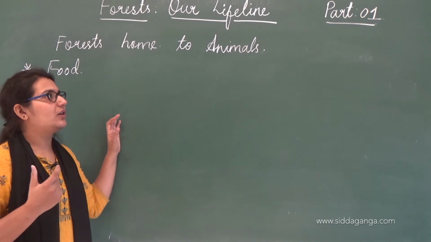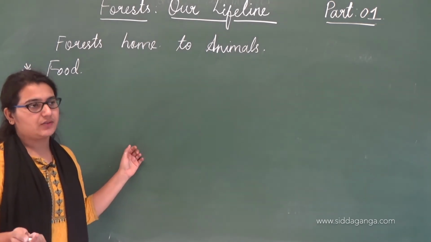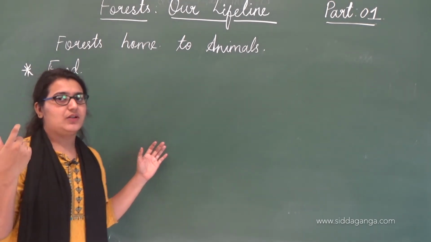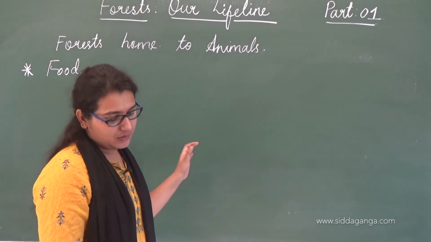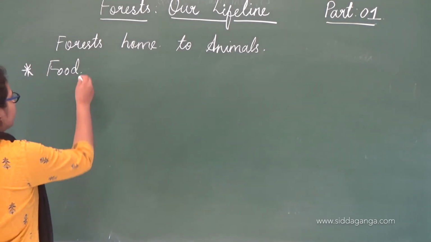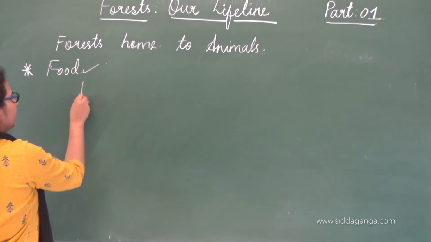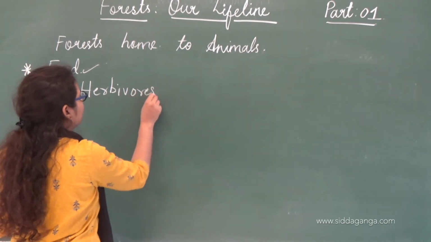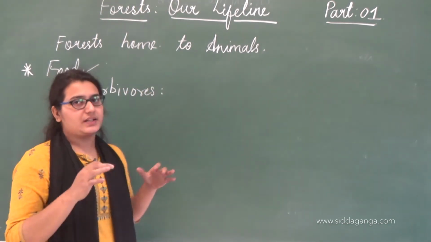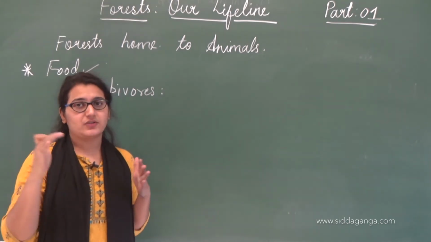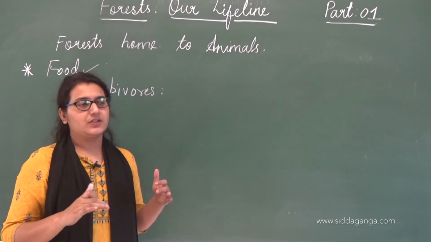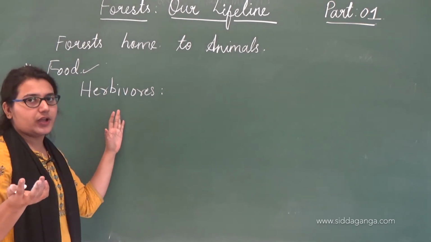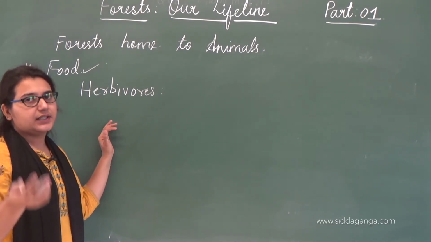So basically forests are home to different types of terrestrial animals, small, big, dangerous or not. They find food there. Just like there are types of plants, trees, shrubs and herbs based on size, animals are classified based on their food habit into three types.